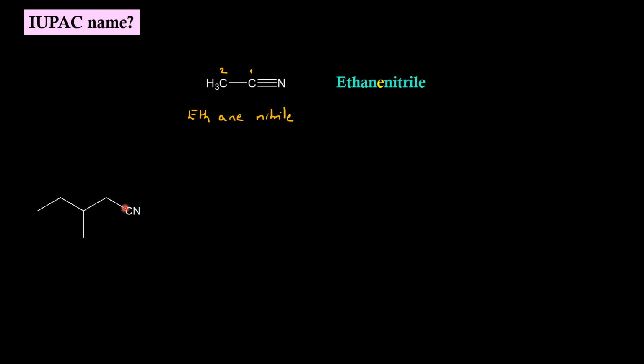In this molecule, this will be the parent chain. 1, 2, 3, 4, 5. At position 3, we are having methyl as the substituent. So secondary prefix will be 3-methyl. Root word is pent. Primary suffix is ane. Secondary suffix is nitrile. IUPAC name will be 3-methyl pentane nitrile.